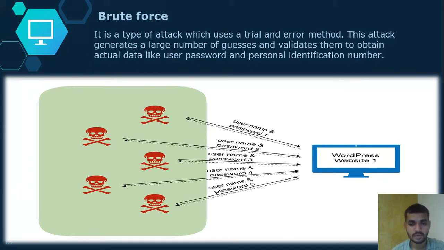They try usernames and passwords, and if anything matches, then they easily get access to the website or the system accounts. That is what a brute force attack is. Here the attacker uses the trial and error method. They use a number of usernames and passwords for the attack on the credentials. So this is the brute force attack.